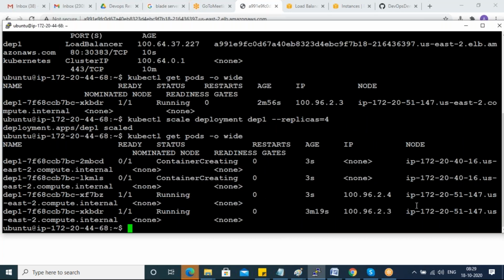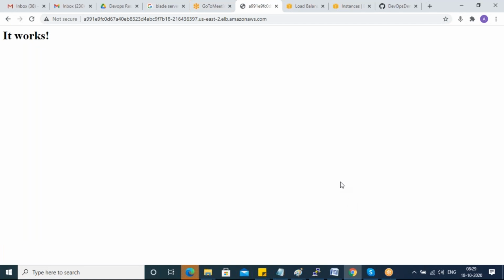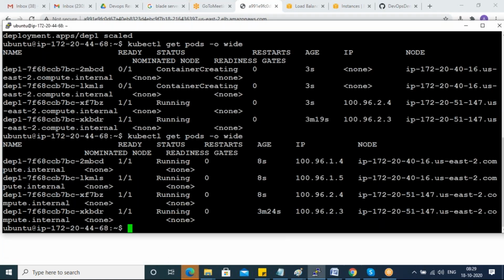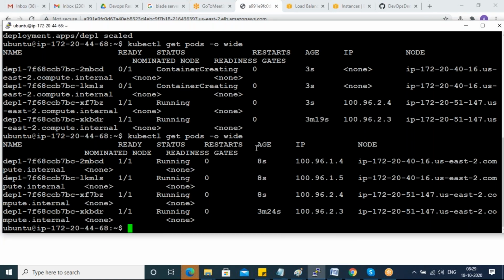Okay, see, it's still creating. Yeah, all of them are on the two different worker nodes I have: two pods on one worker node, two pods on the other worker node. But still, you can use the same service. It will connect to one of the pods running on the two worker nodes. You are not giving a particular worker node IP here, guys. If you go with the NodePort type, you should give the worker node IP, colon, the service port number, sorry, the node port number.